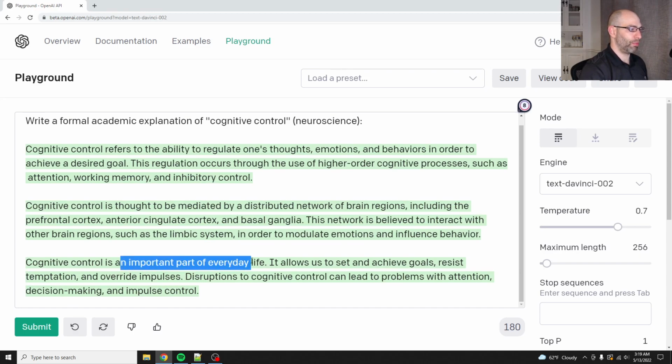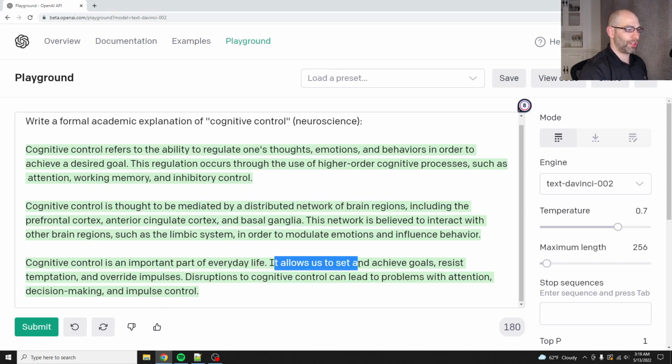Cognitive control is an important part of everyday life. It allows us to set and achieve goals, resist temptation, and override impulses. Disruptions to cognitive control can lead to problems with attention, decision-making, and impulse control. Okay, so it basically said everything that I was telling you in my tangent.